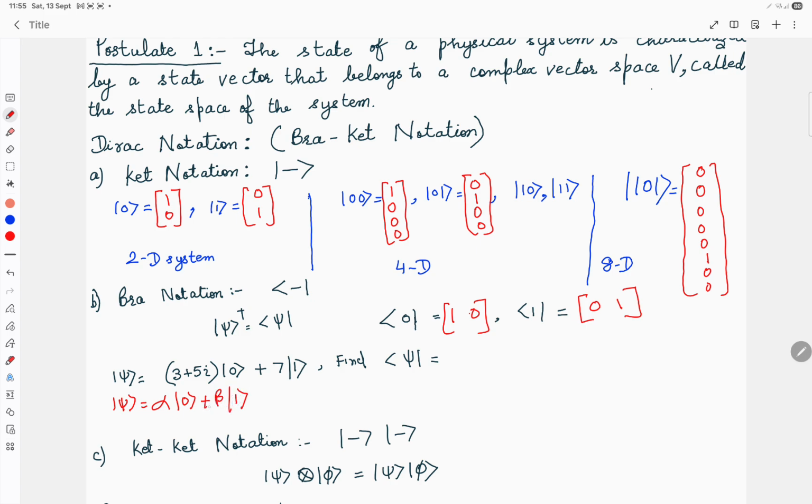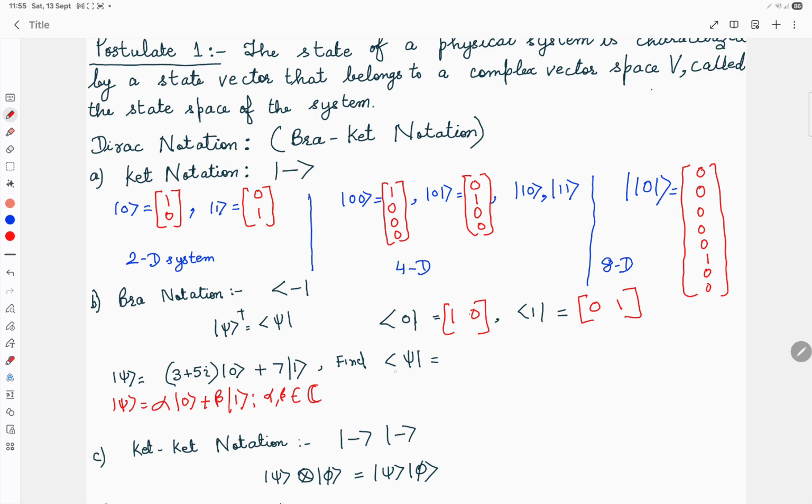Using these two computational basis states, we can represent a quantum state which is in superposition. Alpha and beta belong to the complex numbers, so they can be complex numbers. So this is the qubit given in superposition.